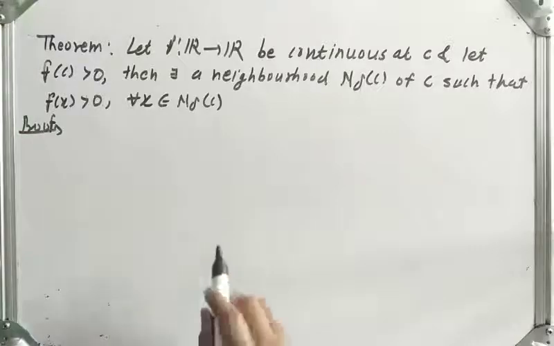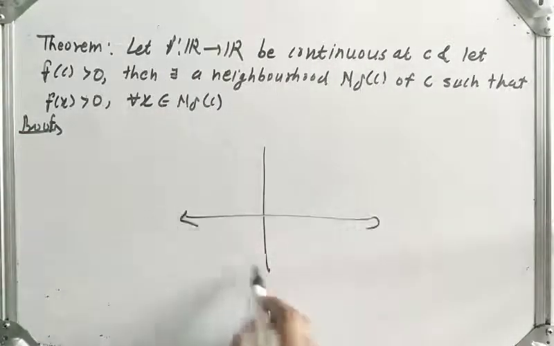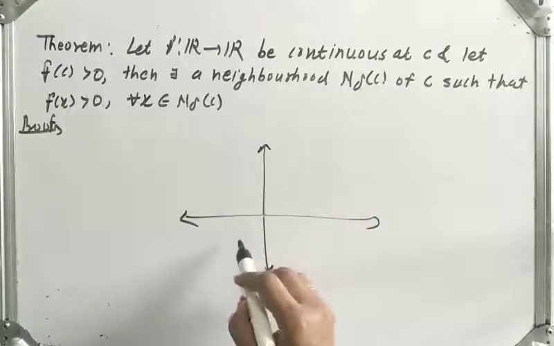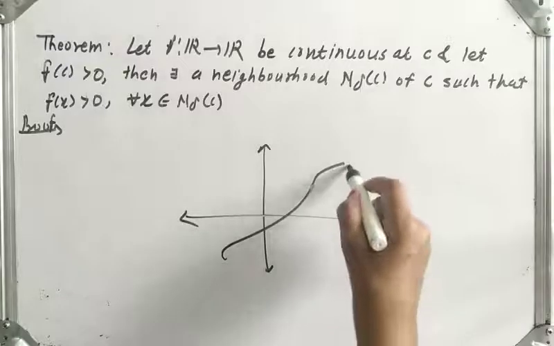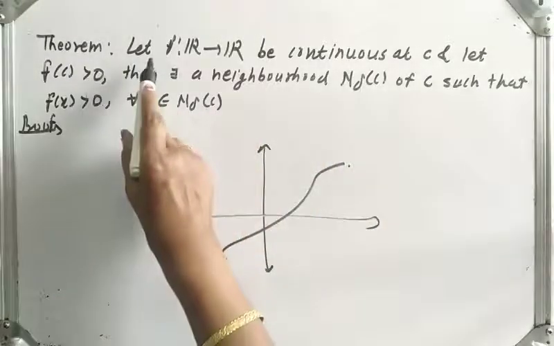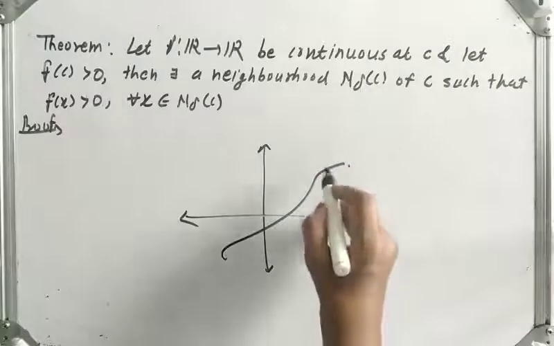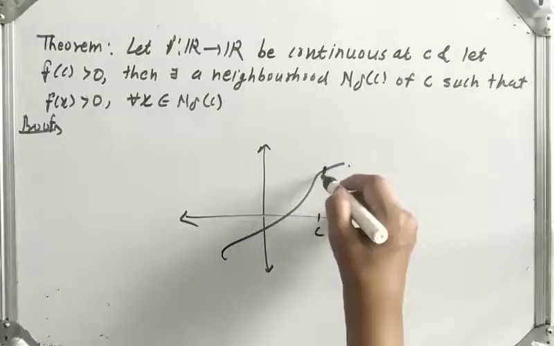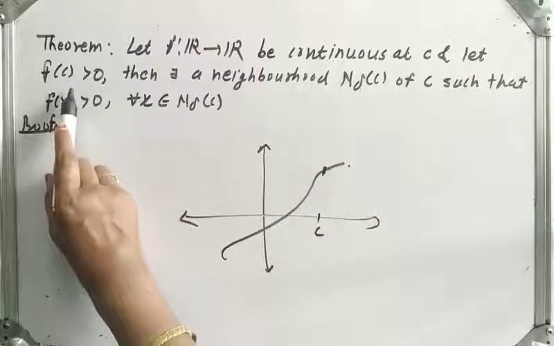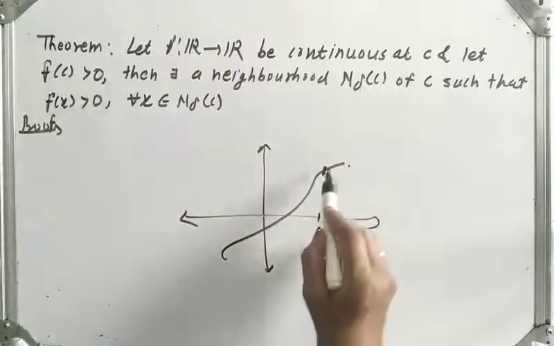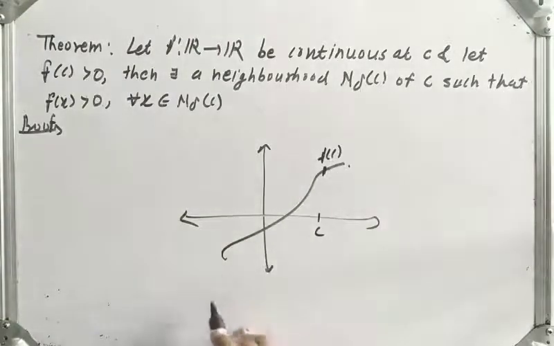What does this statement say? The given function is continuous. Suppose this is the graph of a continuous function. It is continuous at point c. Let us consider this is point c. At point c you can see there is no break, this function is continuous. And let f(c) be greater than 0. So this is c, and this value will be f(c), which is greater than 0.